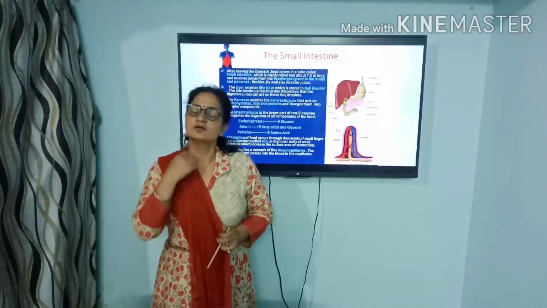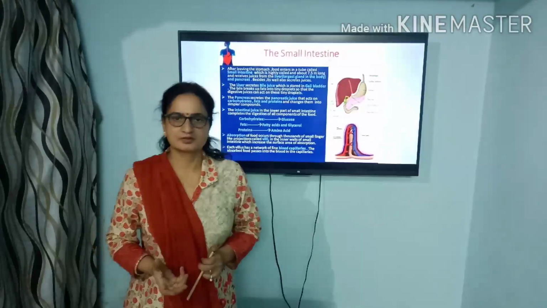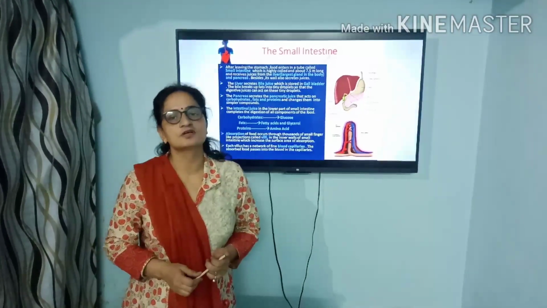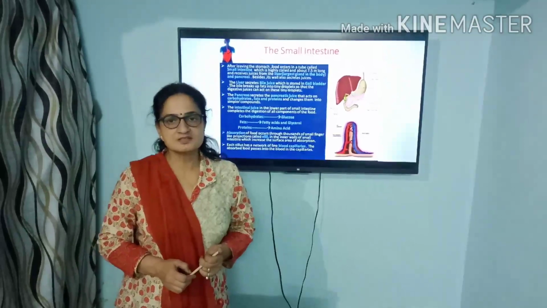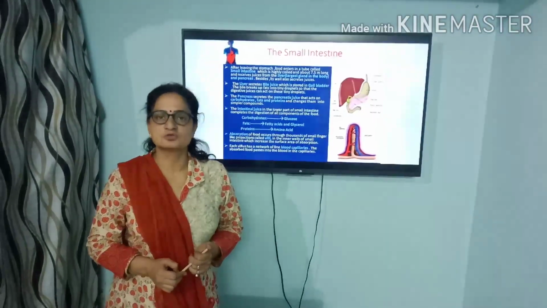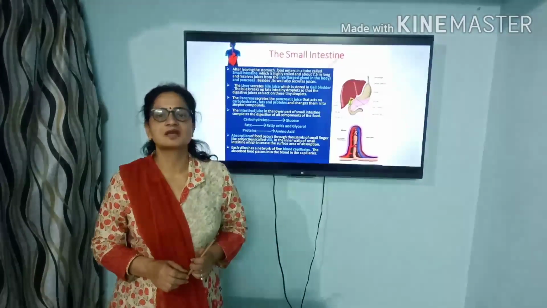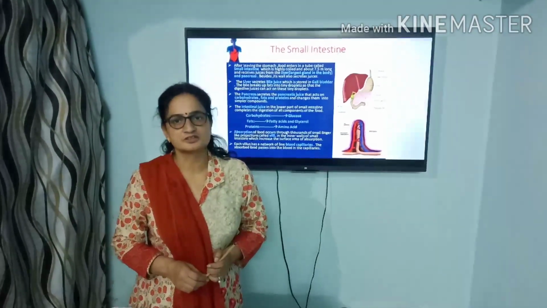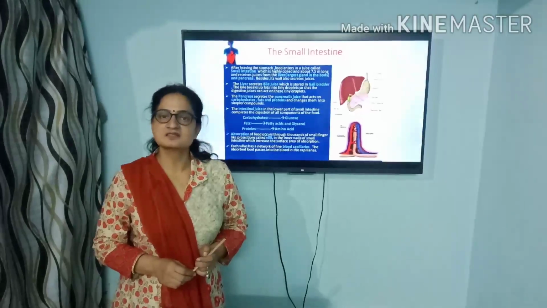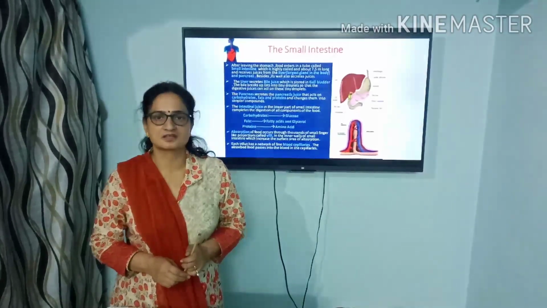The liver is a dark reddish brown colored gland and it is the largest gland of our body. It secretes a juice known as bile juice. This bile gets collected into another gland known as the gallbladder. The gallbladder passes this bile into the small intestine.